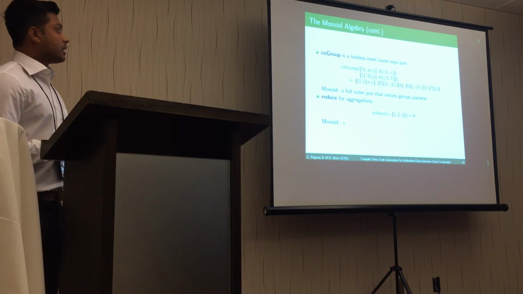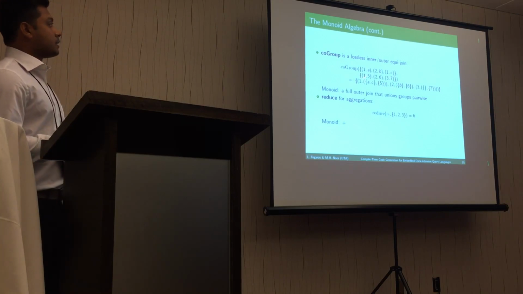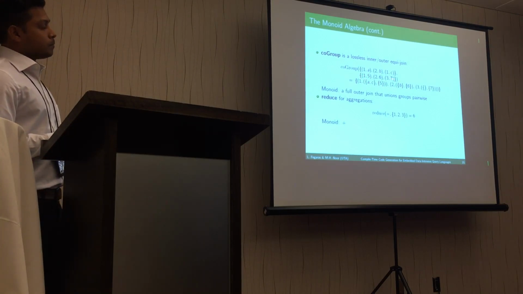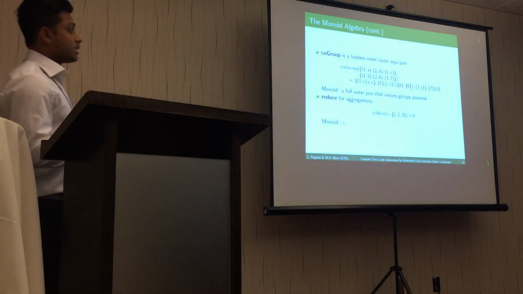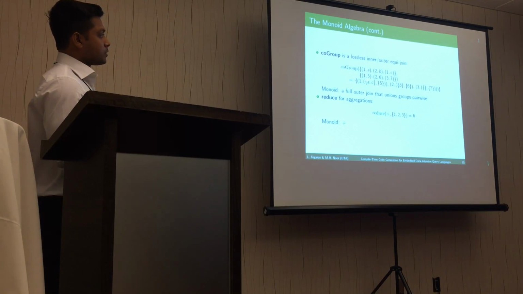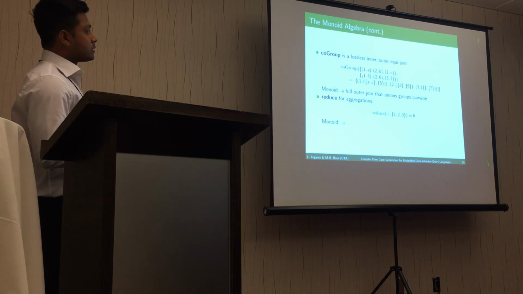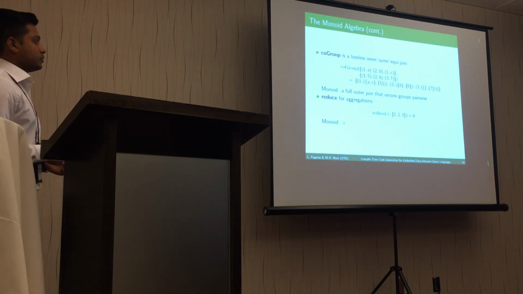Co-group is basically a join, and it can also capture outer join. It gets key value pairs, and it generates a key value map where the value, in this case, has two bags. The first bag corresponds to the first data set, and the second bag corresponds to the second data set. So as you can see in this example, in the first data set, the ID 1 had the elements A and C, so the first bag contains A and C. And for the second data set, the unique ID had 5, and we have a separate bag for that value in the output.